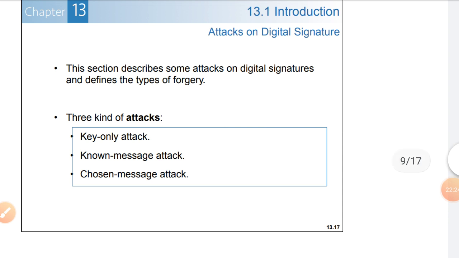The first one is the key only attack. This key only attack is similar to the ciphertext only attack. Previously we discussed, in encipherment, the different attacks. Here also, the key only attack is similar to the ciphertext only attack.